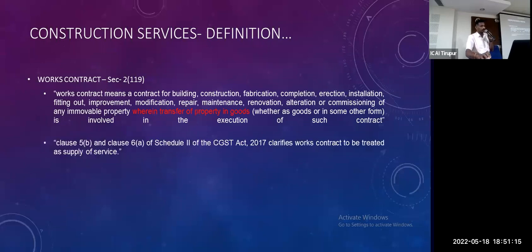Works contract for building construction, all the completion, improvement, modification is any immovable property, wherein property of transfer of goods. First பிரச்சனை இங்க தான் ஸ்டார்ட் ஆகுது. First contract la transfer of property of goods அப்படினு ஃபீட் பண்ணிட்டோம். So GST is called as and congested with goods. So goods சேர்ந்து நம்ம எப்ப transfer பண்றோமோ அப்போ வந்து they have to consider as our works contract is in contract includes for goods.